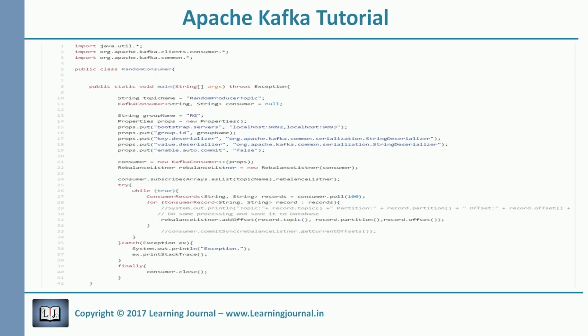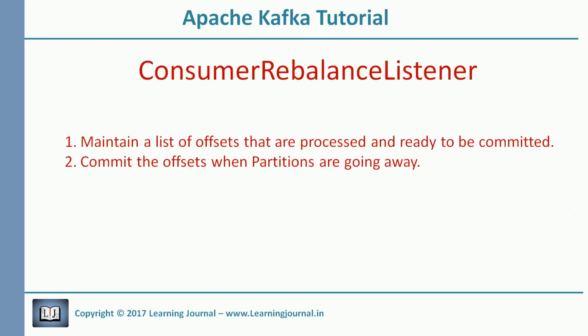But in this example, we want to implement a rebalance listener. So let's first understand the responsibilities of the listener. We want it to take care of two things. Maintain a list of offsets that are processed and ready to be committed. Commit the offsets when partitions are going away.